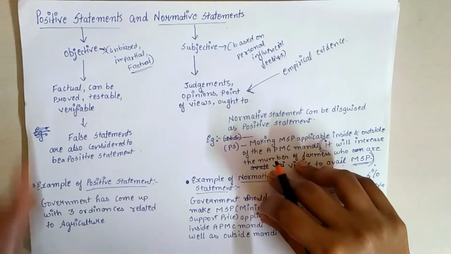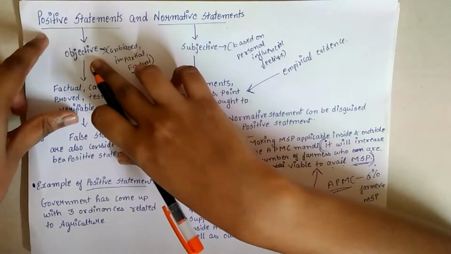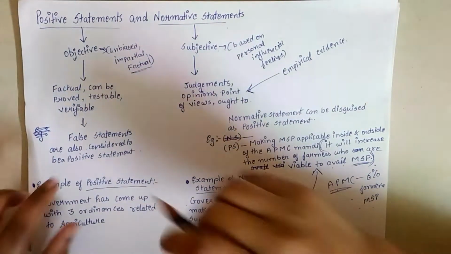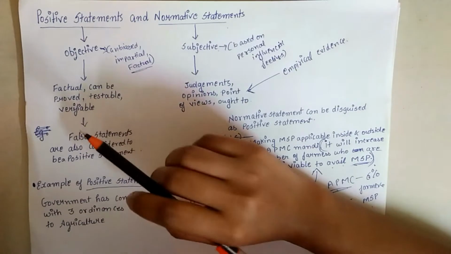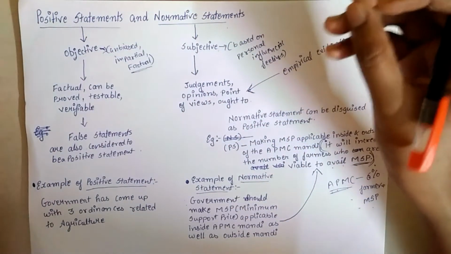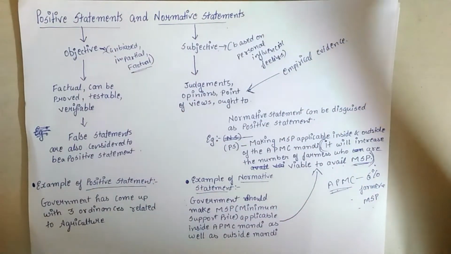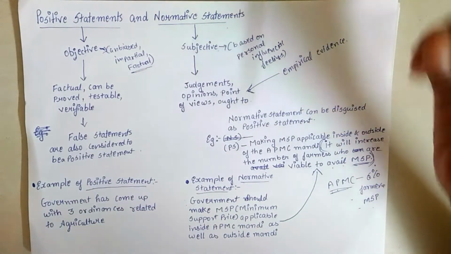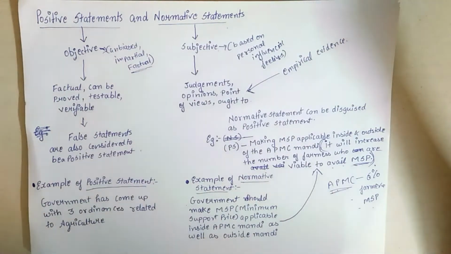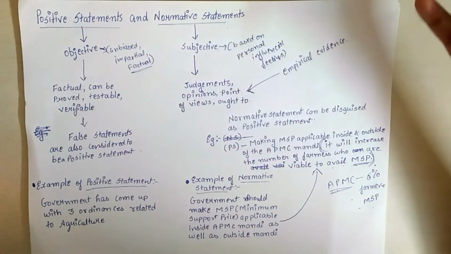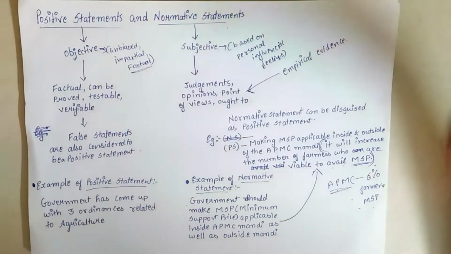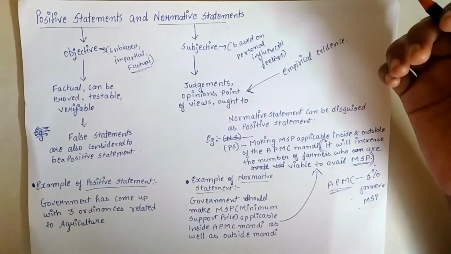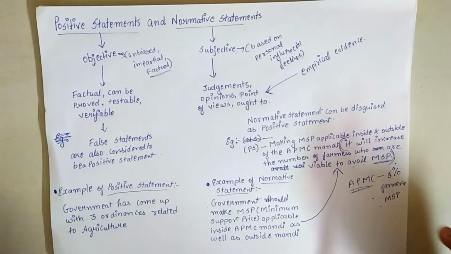That is the positive statement, a factual and objective statement. Similarly, if there is an article about the increase in the unemployment rate amid this COVID-19 pandemic, it is a fact and it can be tested, verified, and proven with multiple calculations and theories.